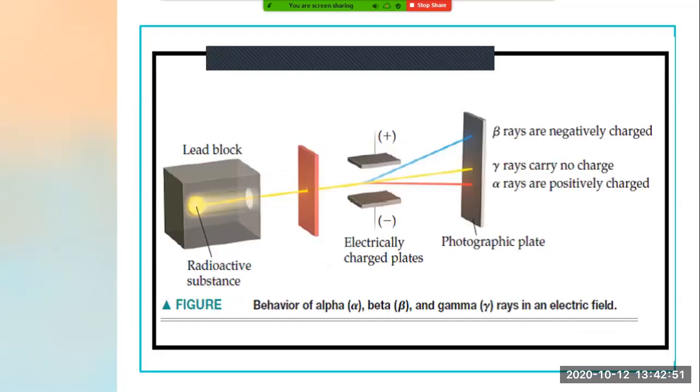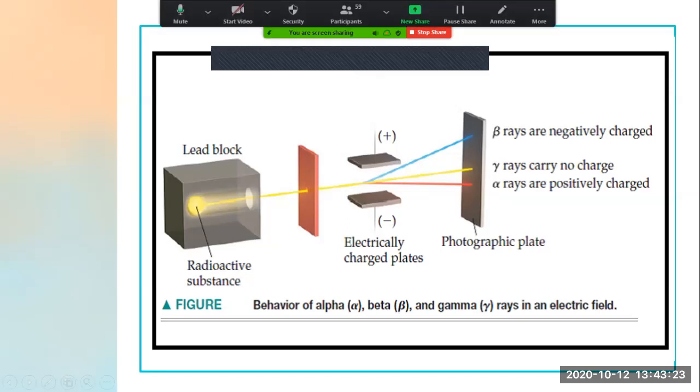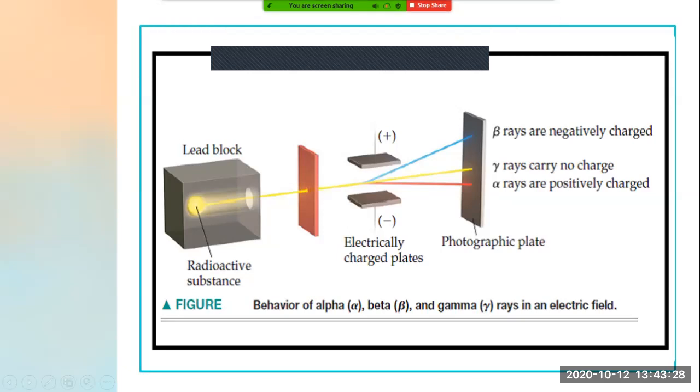Now see, this is the construction they made when they were doing the experiment. They put one radioactive substance, might be uranium, thorium, or radium, in a lead box. Why did they keep it in a lead box? Because the lead box is of very high thickness, and these rays cannot go out of it. And here there is one hole, which is nothing but a slit.